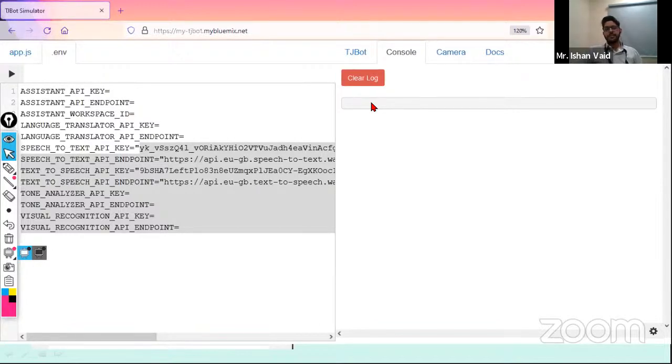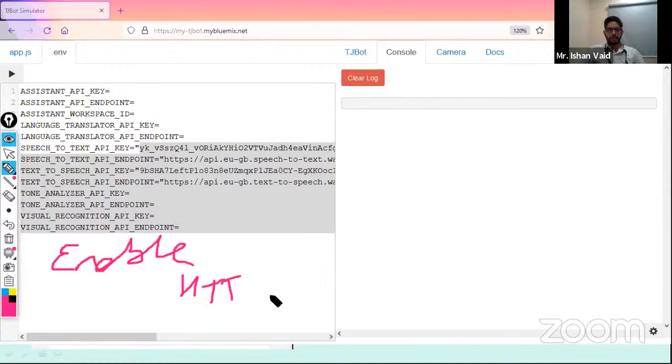In that case, because this is a simulator, you have to work with HTTPS. Sometimes the browser doesn't allow this request to access the microphone or the speaker. In that case, you have to check the settings of your browser. That is not in AI or IoT. You have to go to the browser settings and enable the HTTP mode from your browser.